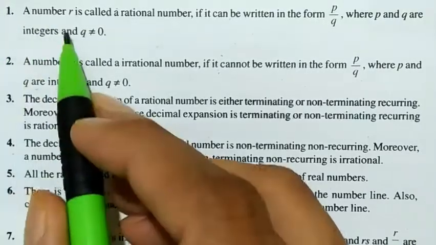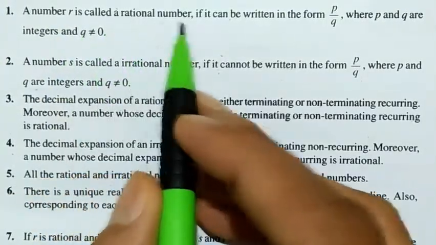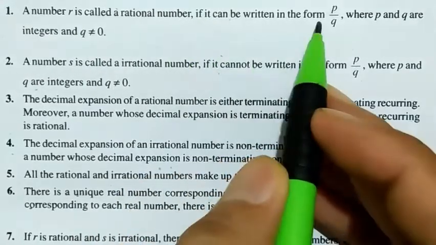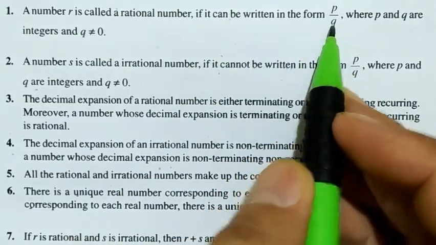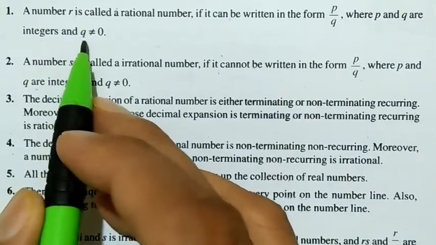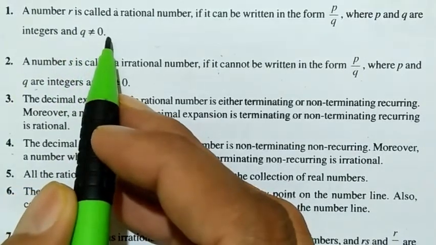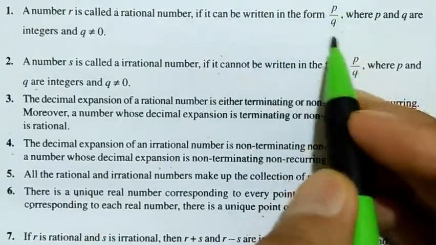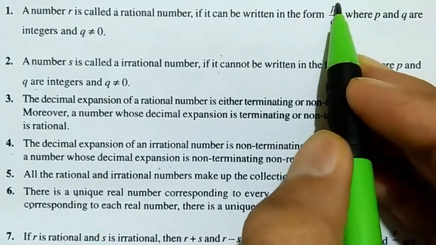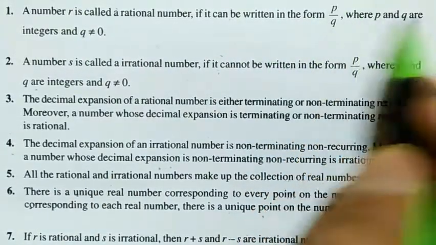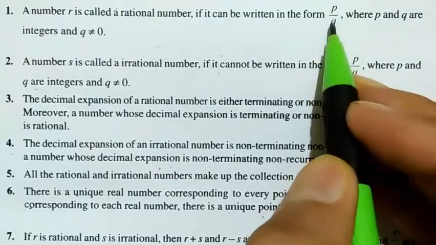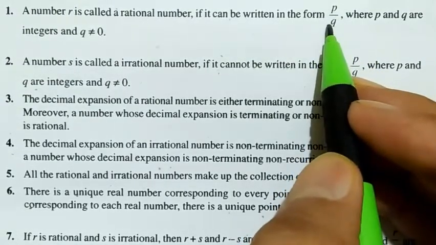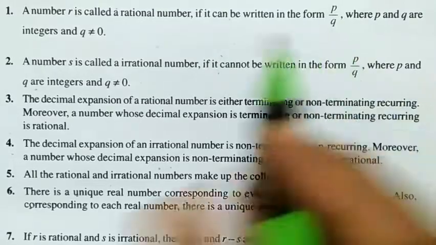First point: a number r is called a rational number if it can be written in the form p by q, where p and q are integers and q is not equal to 0. This r is called a rational number, meaning p by q is rational when the numerator and denominator are both integers and q is not equal to 0, because when q is 0 it is not defined.